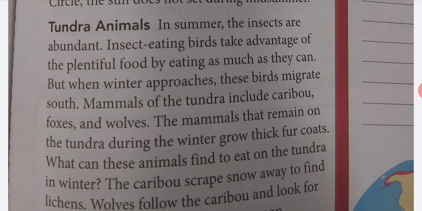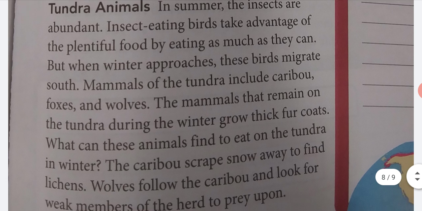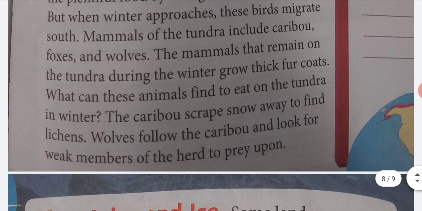Mammals of the tundra include caribou, foxes, and wolves. The mammals that remain on the tundra during the winter grow thick fur coats. What can these animals find to eat on the tundra in winter? The caribou scrape snow away to find lichens. Wolves follow the caribou and look for weak members of the herd to prey upon.